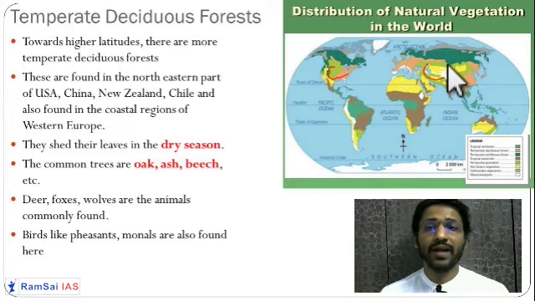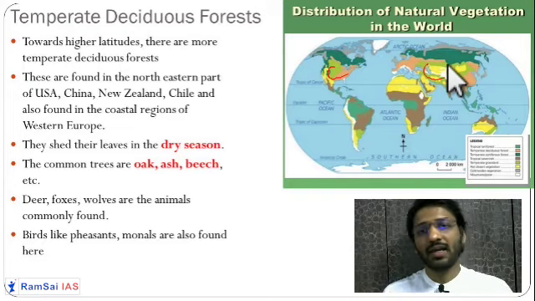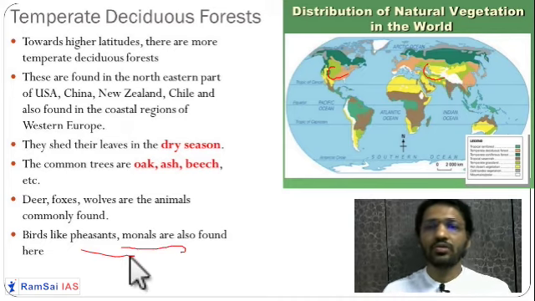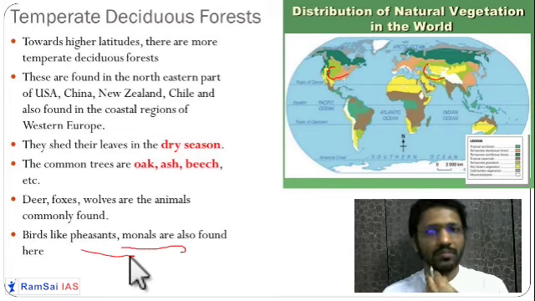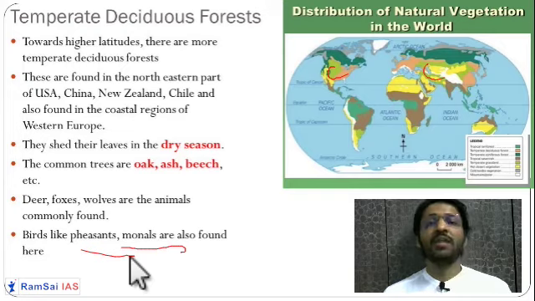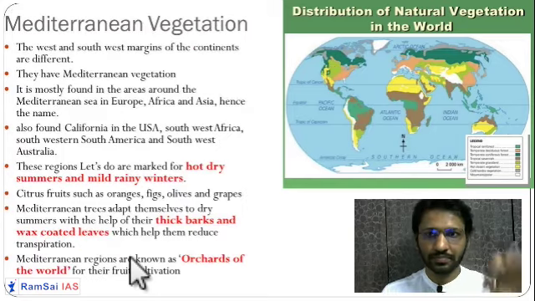Again, you will find foxes, wolverines, deer, these types of animals over here, and some birds like monals and pheasants. These types of birds you will find in the temperate deciduous type of forest. Nearby this forest, you will find the temperate grasslands as well. That we'll see later.